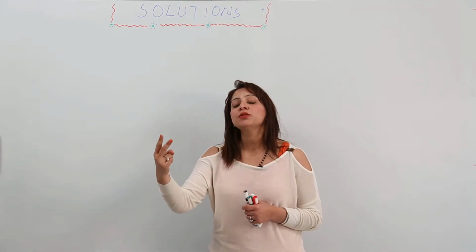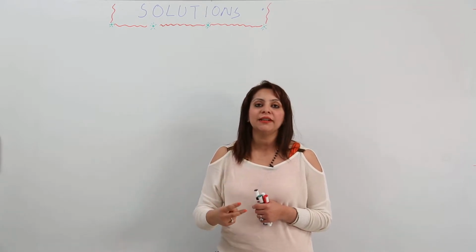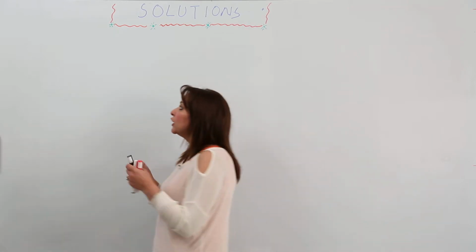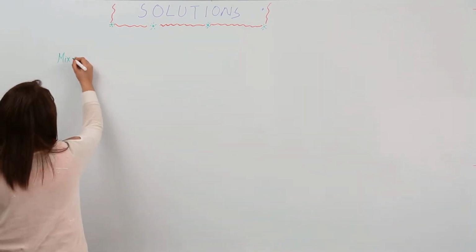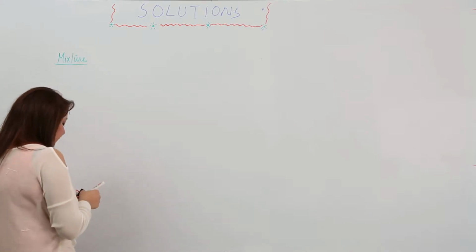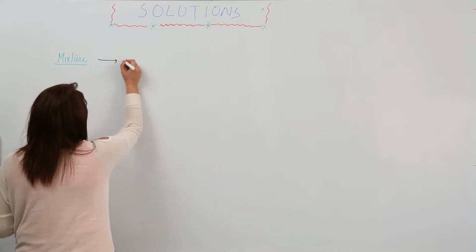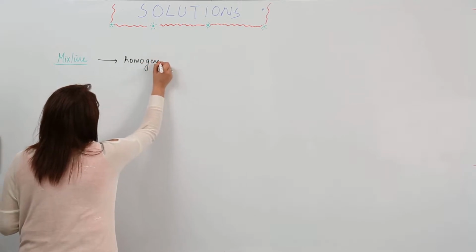So out of these two subcategories, homogeneous and heterogeneous, the solution falls under the category of homogeneous mixture. So first of all, whenever you see a solution, it should be clear in the mind that it is a mixture, and out of the homogeneous and heterogeneous mixtures, it is the mixture which is homogeneous in nature.